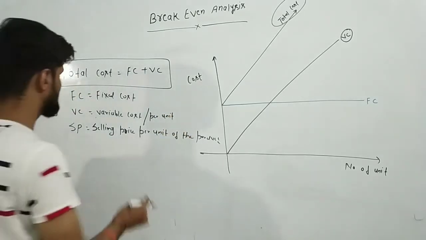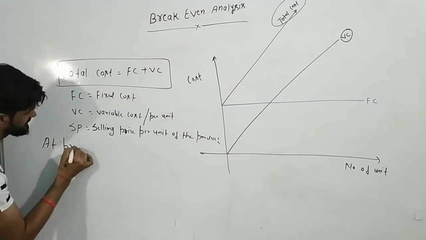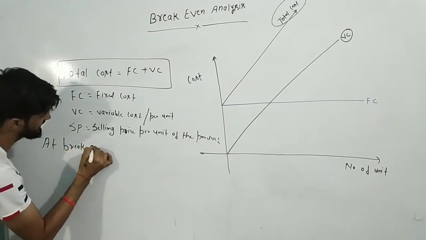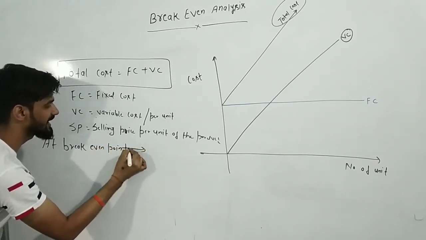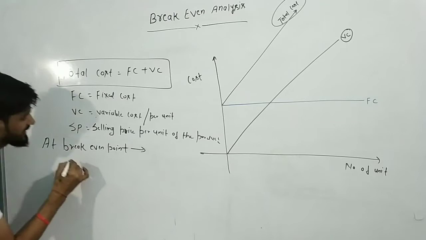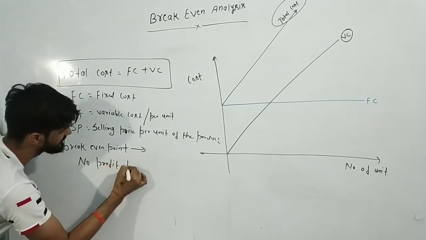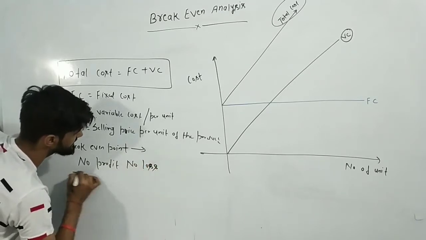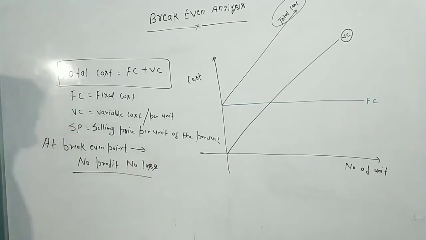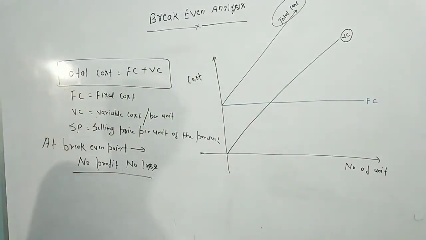At the break-even point, the organization or the industry will be in a condition of no profit, no loss. That point will be called the break-even point.